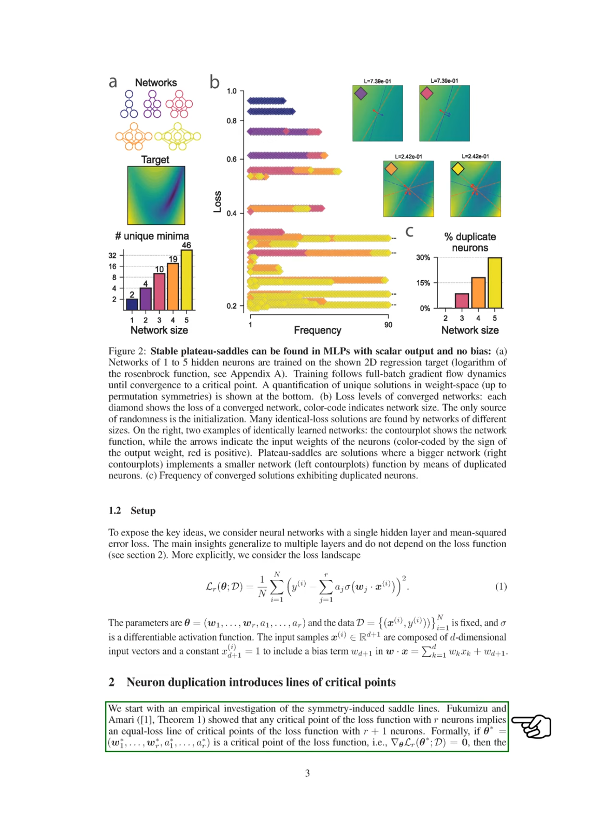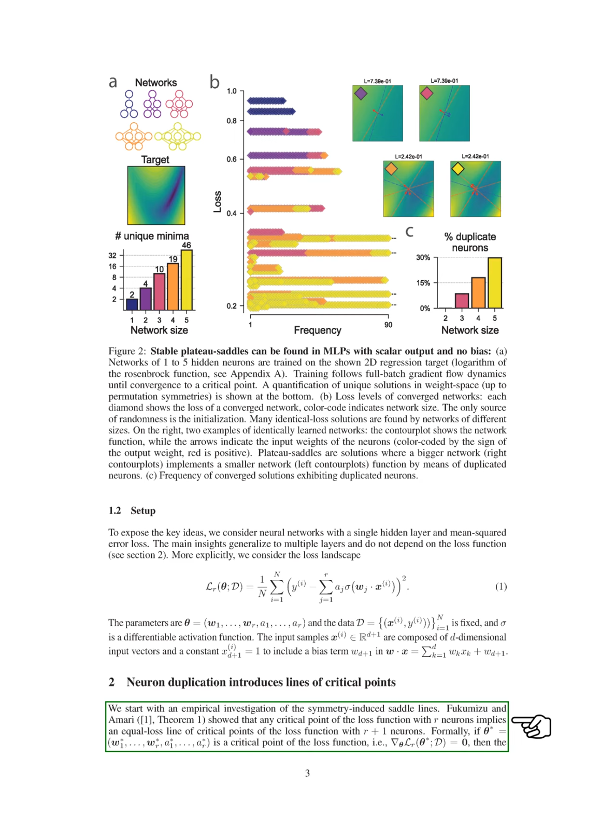Fukumizu and Amari demonstrated that if we have a critical point of the loss function with a certain number of neurons, adding one more neuron leads to a new line of critical points with the same loss value. Specifically, if we have a critical point represented by a set of parameters, then for any value we choose, the parameters of a network with one extra neuron will also be a critical point, maintaining the same loss.